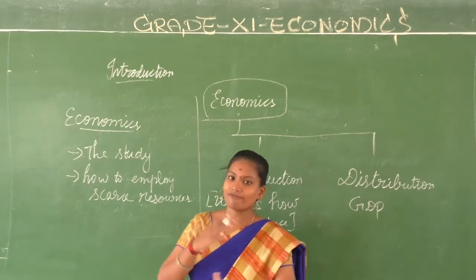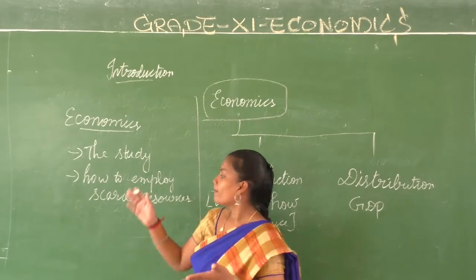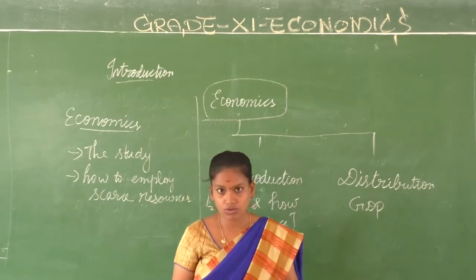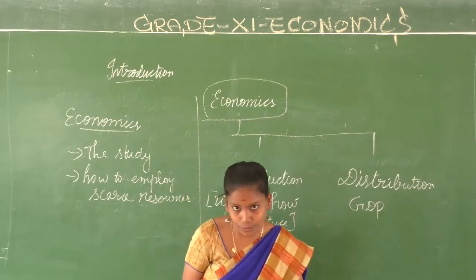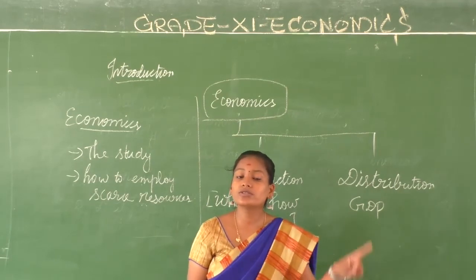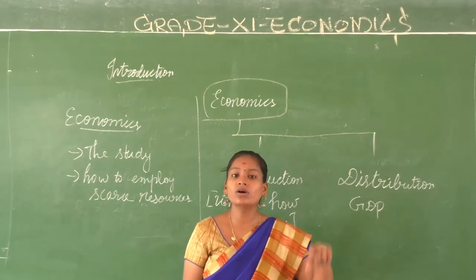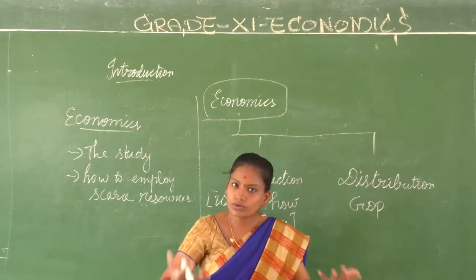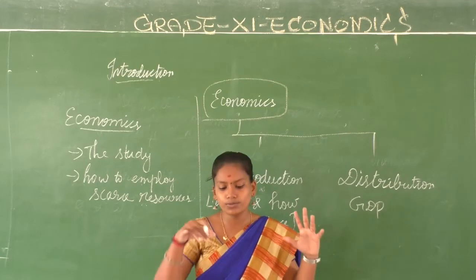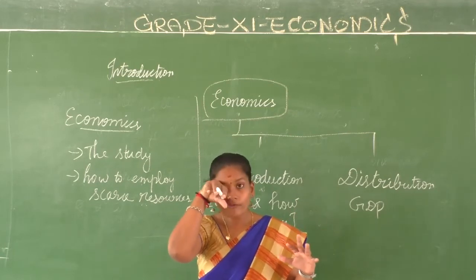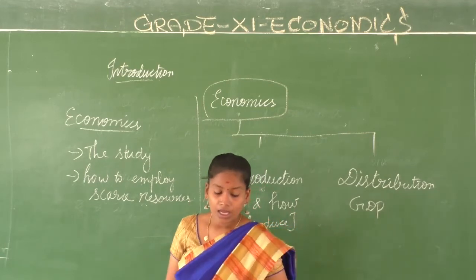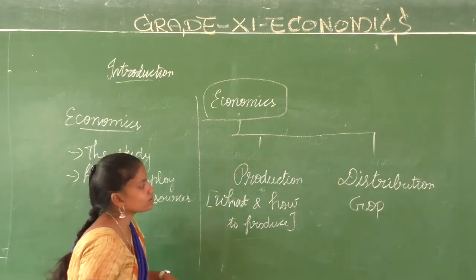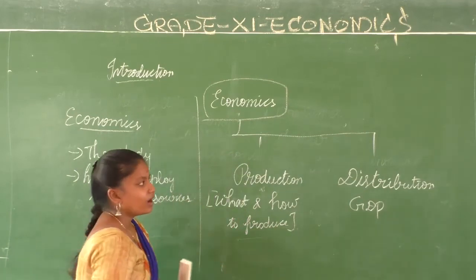It's a study of people and society who employ scarce resources which have alternative uses in order to produce various commodities to satisfy the wants of people and distribute the goods among various groups of the society. For what? For consumption. Clear, children? This is what is called economics.